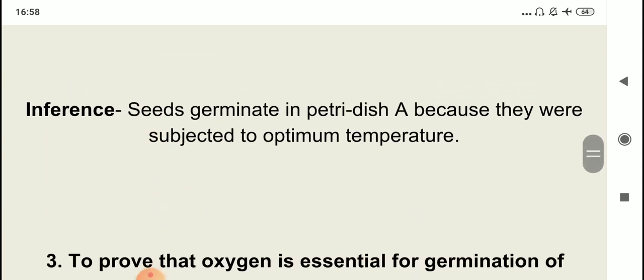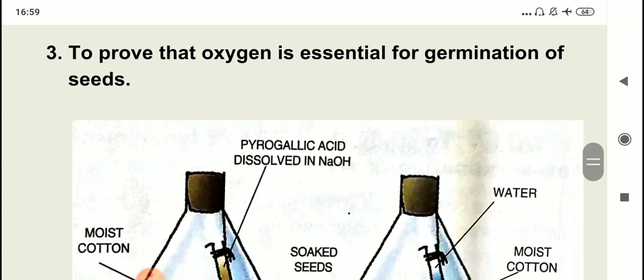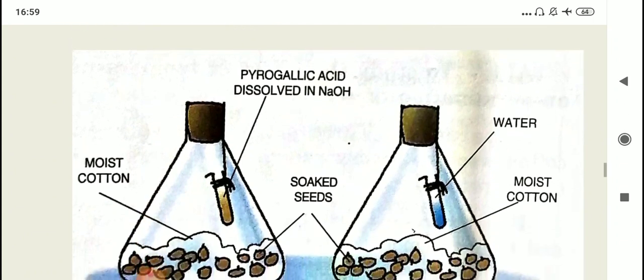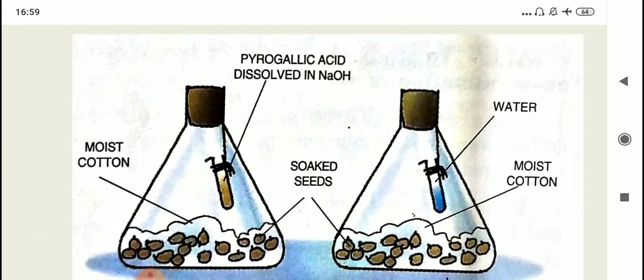The third experiment, that is to prove that oxygen is essential for germination of seeds. Now children, here you see pyrogallic acid is used. So you have to note it down that pyrogallic acid, it has the ability to create anaerobic condition by absorbing oxygen. So if you keep pyrogallic acid, it will absorb all the oxygen that is there in the surroundings and it will make the surrounding anaerobic.